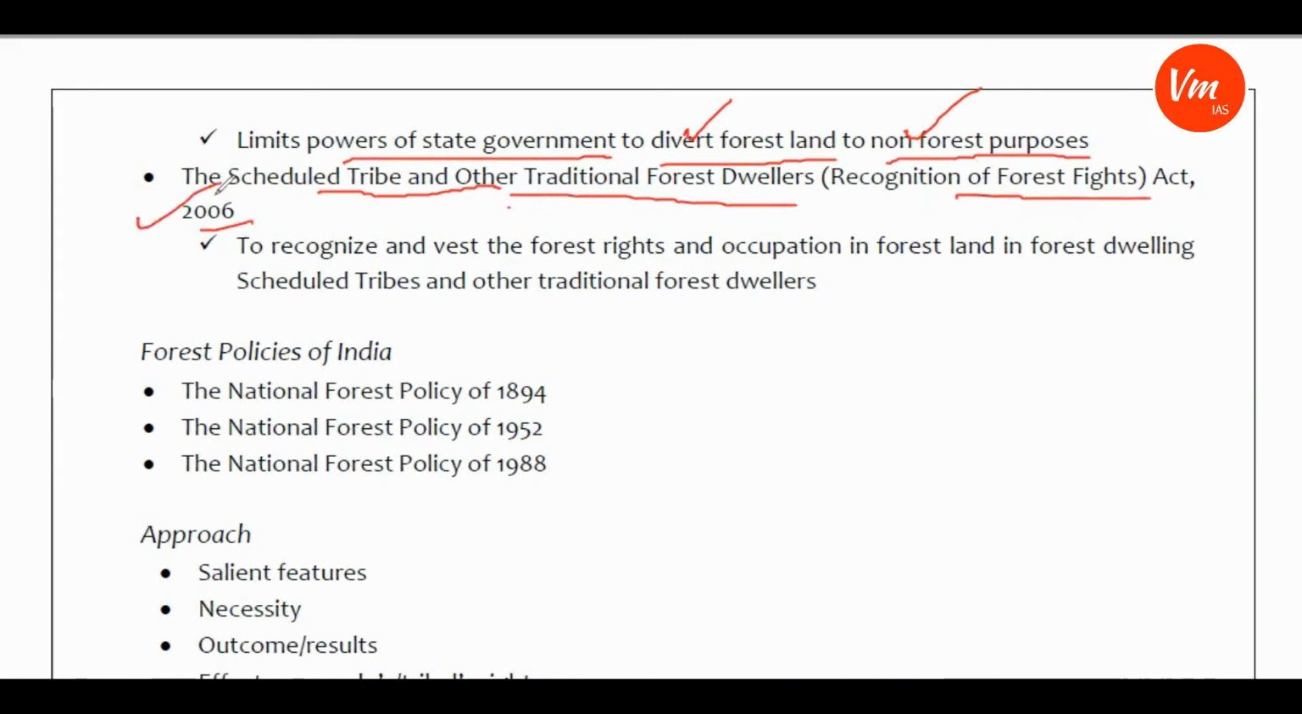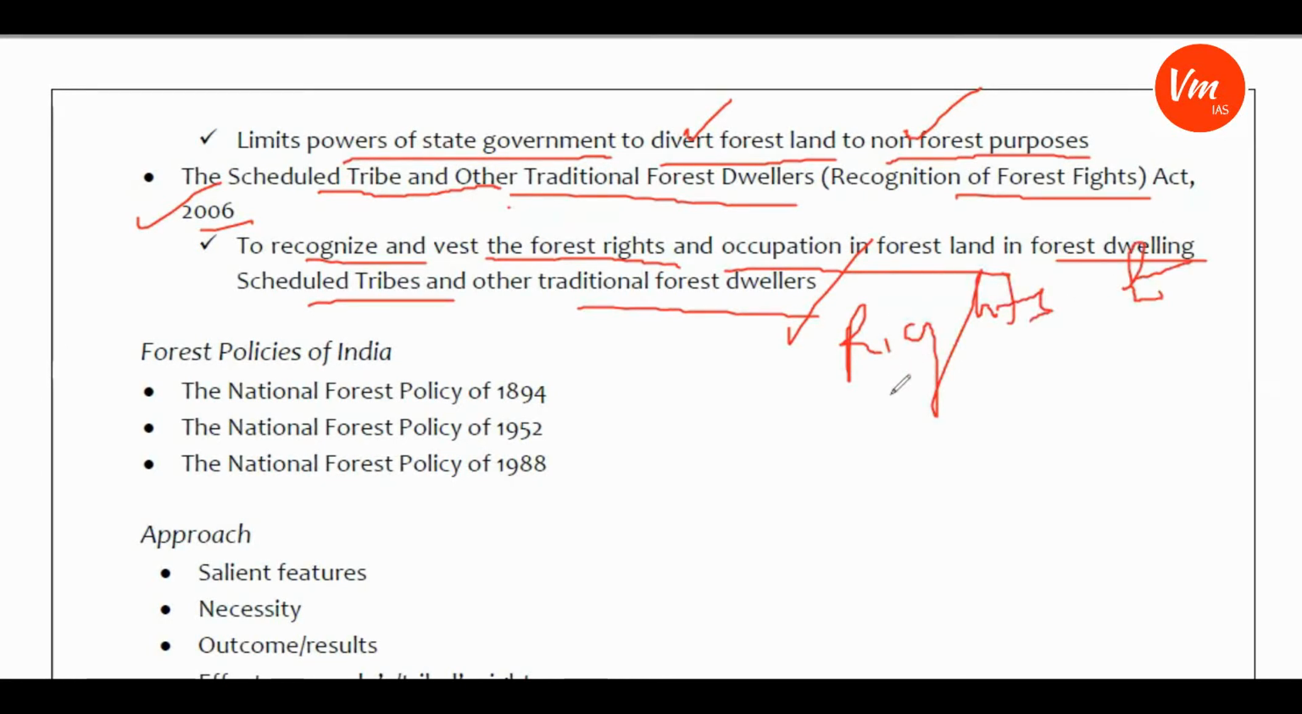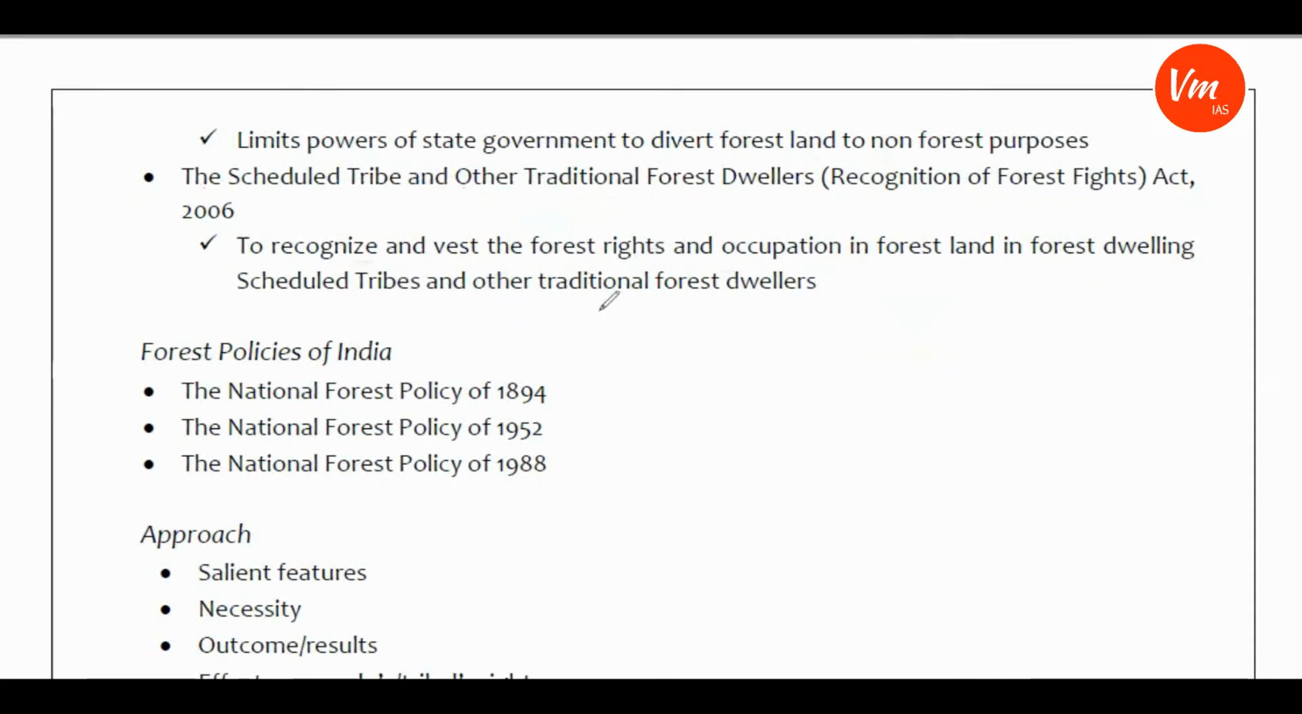What is the basic aim of this act? It aims to recognize and vest the forest rights and occupation in forest land in forest dwelling Scheduled Tribes and other traditional forest dwellers. This is the act which tried to provide rights to the forest dwellers. With the introduction of this act, a rights approach started in the Indian forest policy.